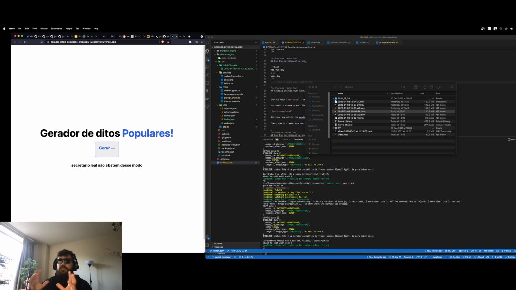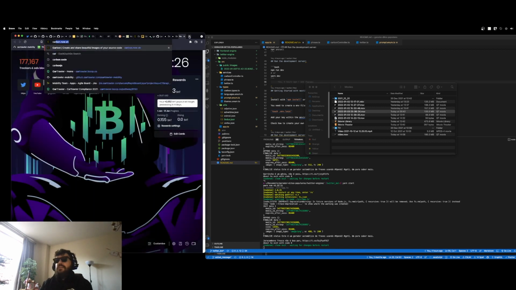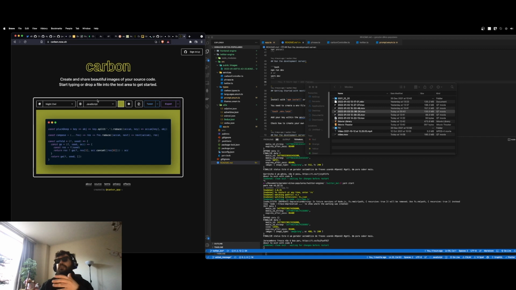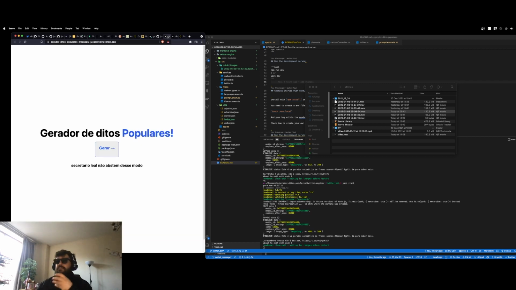So after that, I wanted to bring it to another level, and first I decided to generate an image with this phrase. So the image would be interesting to everyone to see, and have a beautiful way. So I chose to use Carbon. As you guys may not know, Carbon is a website where usually programmers post code, and this code can be exported like a picture, and this picture can be used in articles, and it's easy to read.